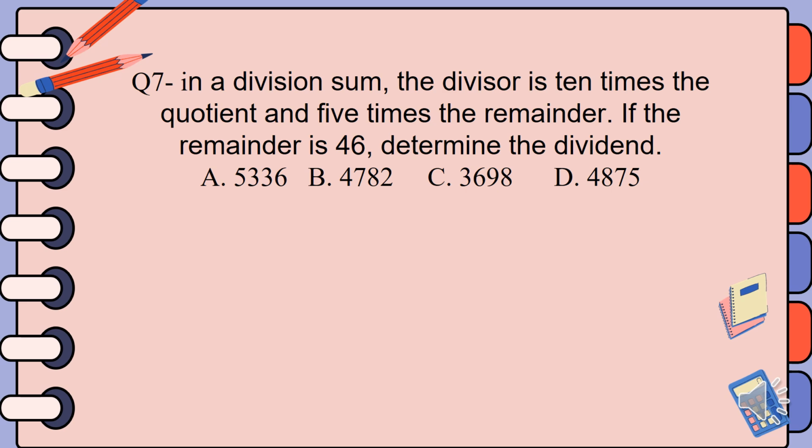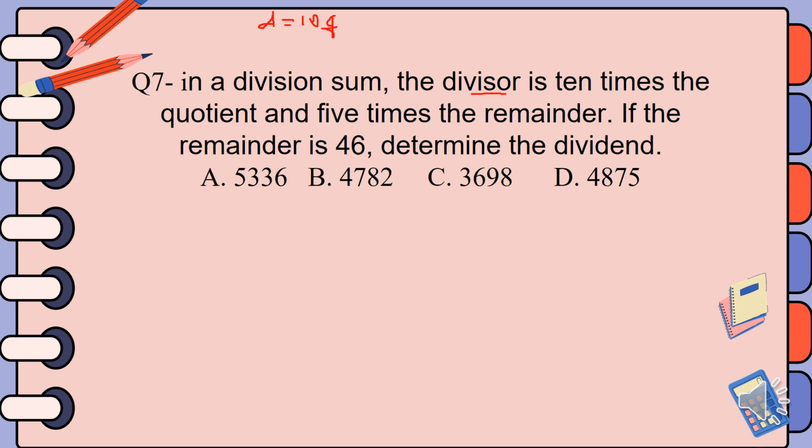First, read the question carefully. It says there is a divisor. Let's represent the divisor D by small d, and it is equal to 10 times the quotient, 10q.